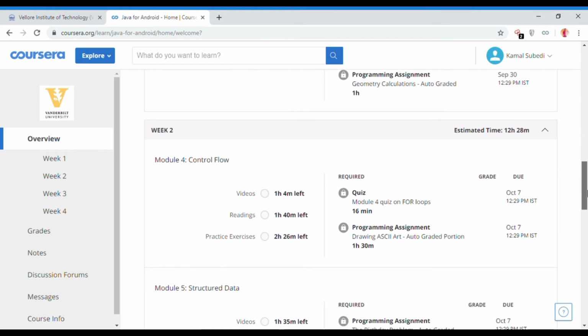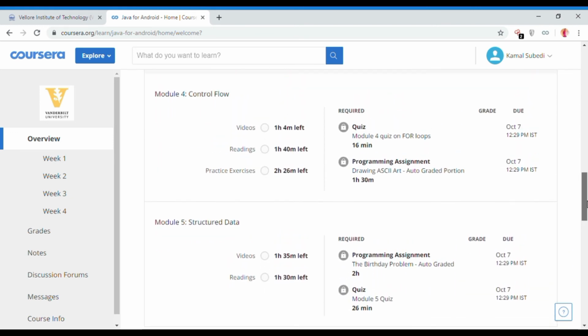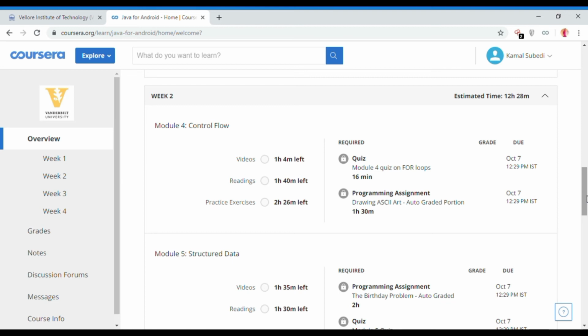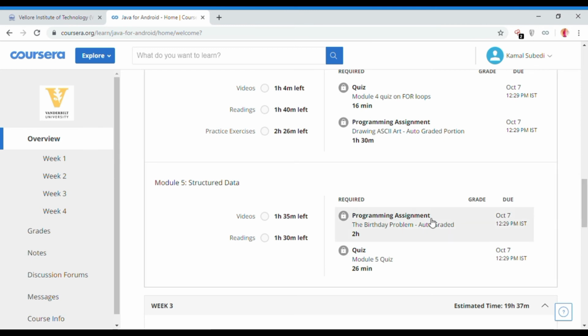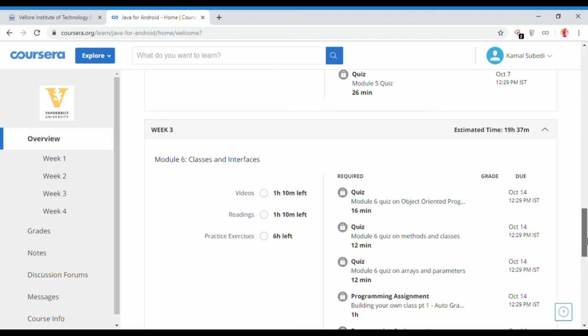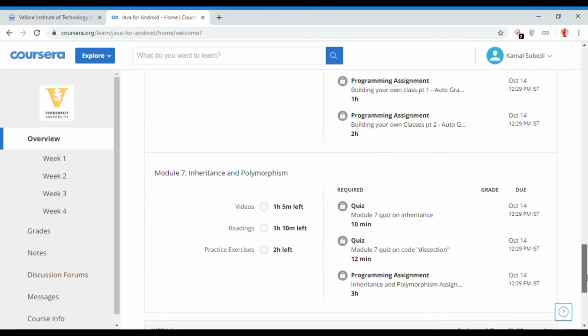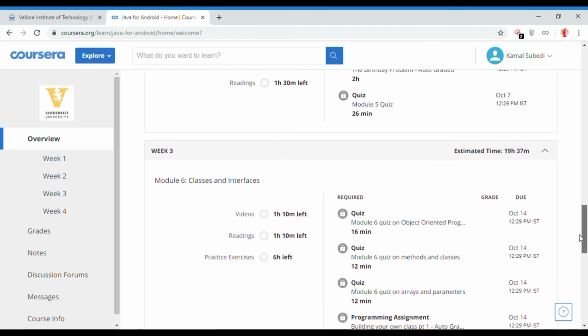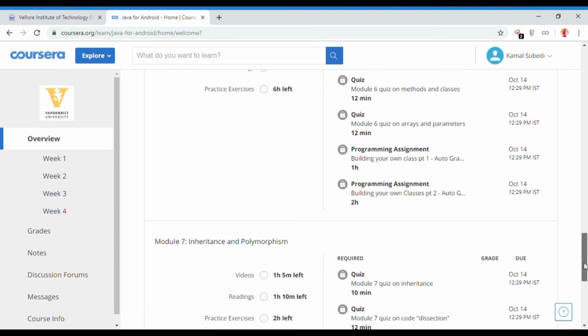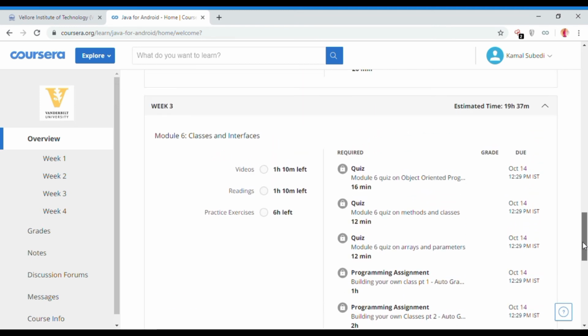And week 2 has 2 modules, control flow and structured data. In control flow I have to do 1 quiz and 1 assignment, and in structured data 1 assignment and 1 quiz. And in week 3 there are 2 modules. One is classes and interfaces, and one is inheritance and polymorphism.